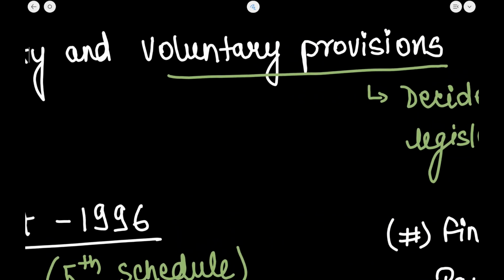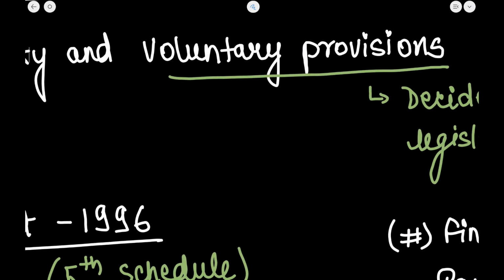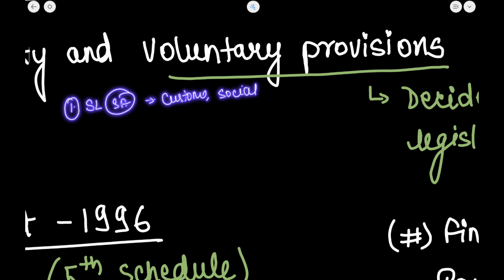Now, what are the features of the Act? First, state legislation on the panchayat in the scheduled area shall be in accordance with the customary law, social and religious practices of the people living in that scheduled area.